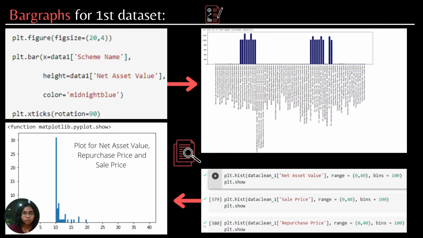As you can see, we have plotted scheme name on the x-axis and the net asset value on the y-axis. Now, looking at the histogram of various quantities, which is NAV, sales price, or the repurchase price, we can see that for the first sample, most of these are scattered around the range of 1 to 20 only.